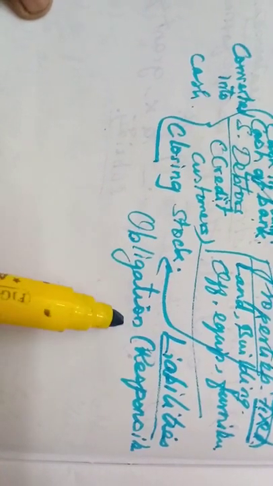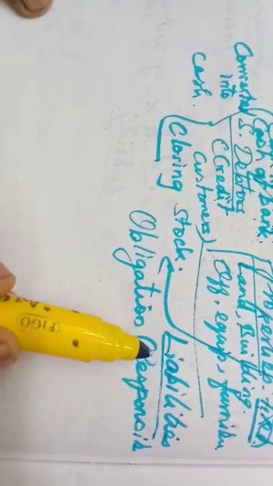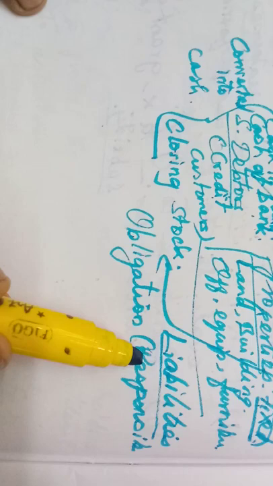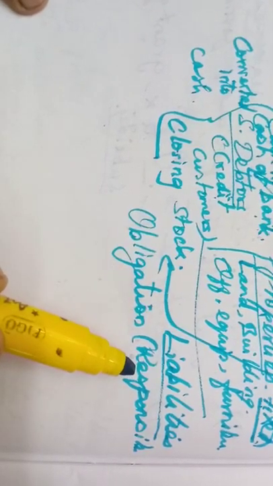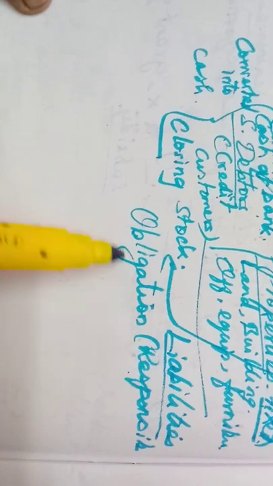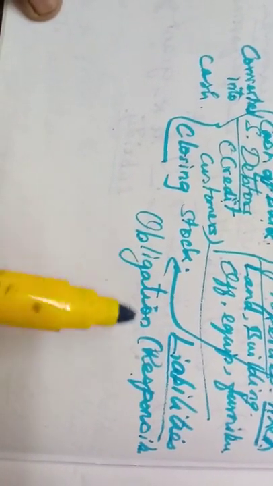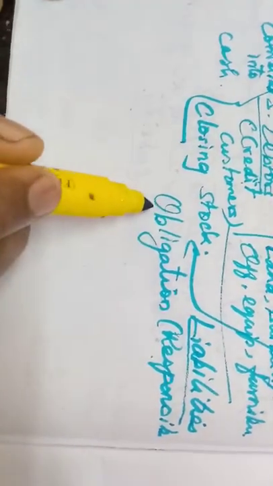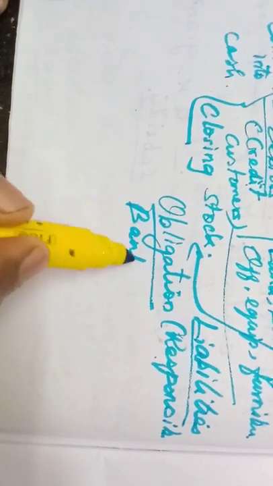This obligation is called liabilities. What are the liabilities? The Tamil meaning is poruppu. So what responsibilities does a business have towards others? For example, they might have withdrawn more amount from the bank. That we can call bank overdraft.